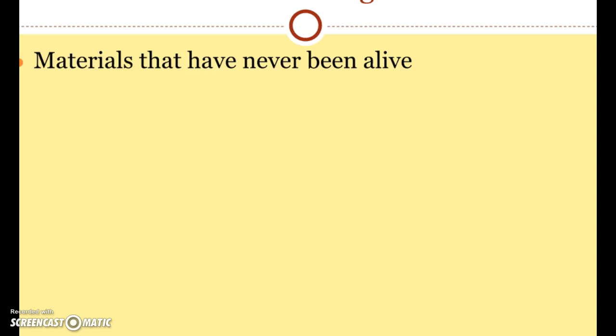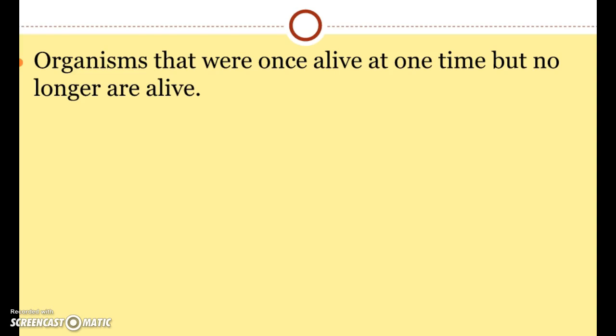Non-living are materials that have never been alive. So, for example, the piece of wood, it's still non-living. Yes, the tree was alive, but the piece of wood itself was never alive, so that would be considered a non-living thing. Dead is when the organisms that were once alive at one time but no longer are alive. That's the only time you can say something is dead, is when it was once living.